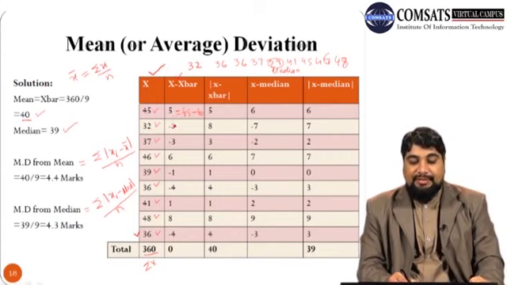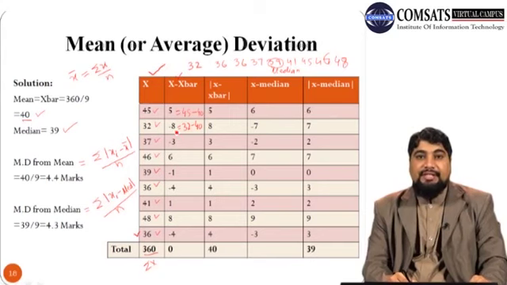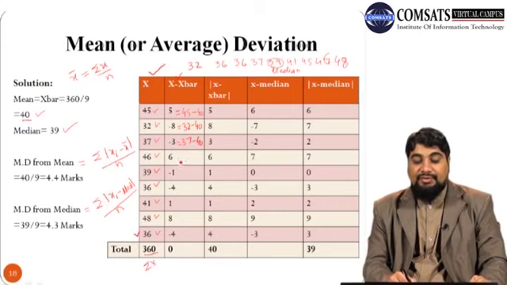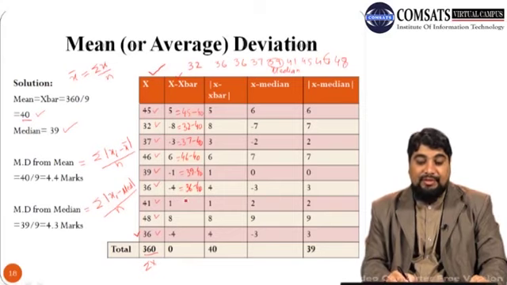Then next x, which is 32, minus x bar 40. So 32 minus 40, we get minus 8. And so on. This is 37 minus 40. This is 46 minus 40. This is 39 minus 40. And similarly, we have 36 minus 40 and so on.